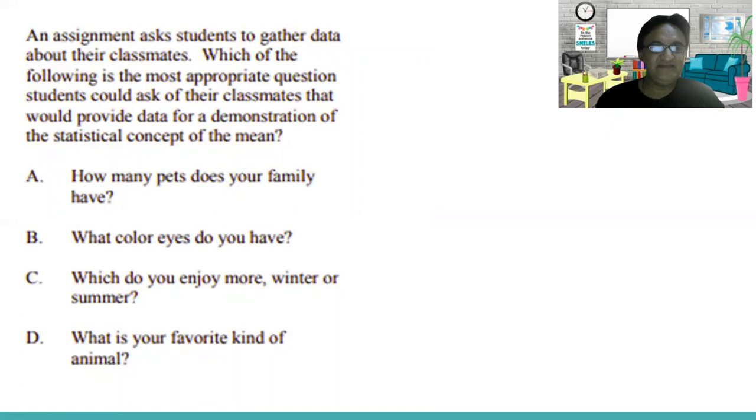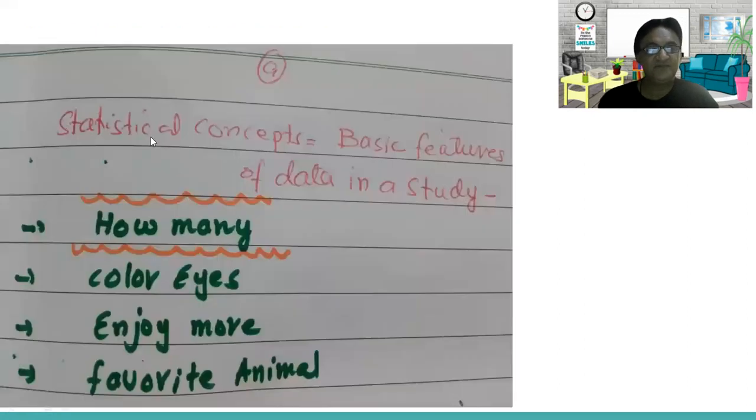An assignment asks students to get data about their classmates. Which of the following is the most appropriate question students could ask their classmates that would provide data for demonstration of the statistical concept of the mean? The question says, which of the following statements shows the statistical concept? Let's see. It's logic. Statistical concept is the basic features of data in a study.